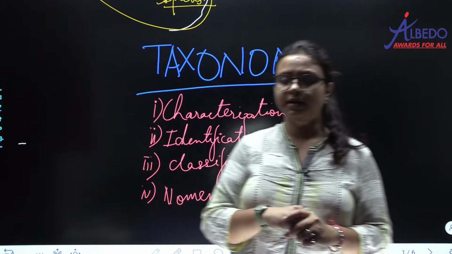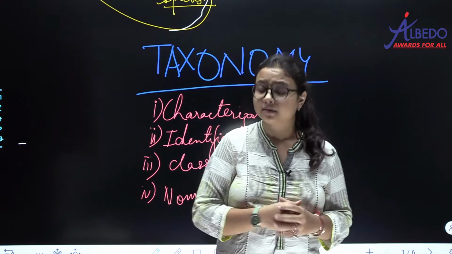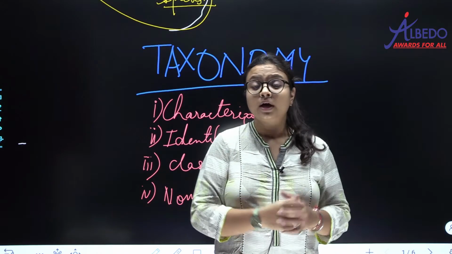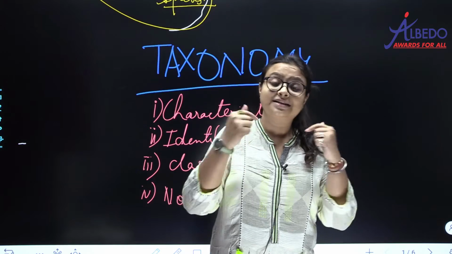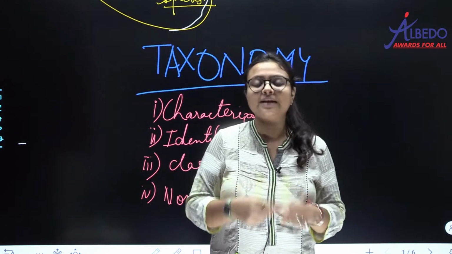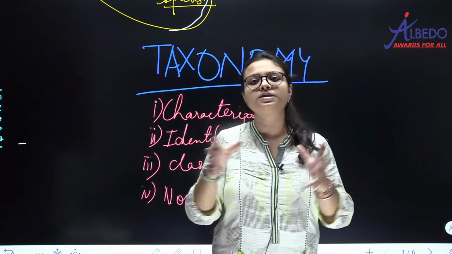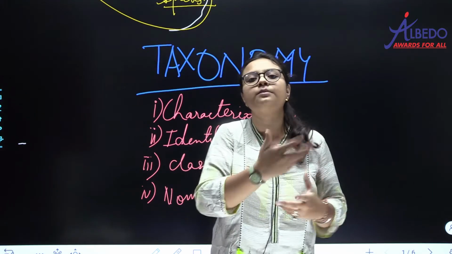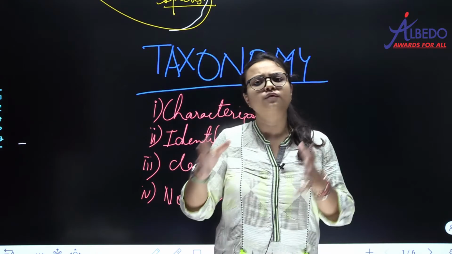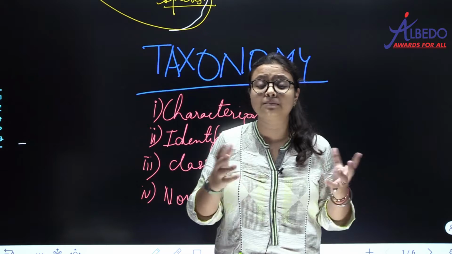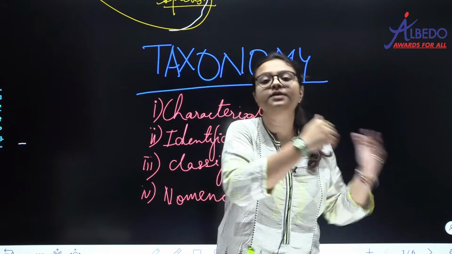The last one is nomenclature. Okay, you identified me as a human. How can you identify that yes I am a human? You need to name me, right? How will you say that अच्छा वो bio वाली मैम थी, उनका नाम क्या था? You must know the name so that you can refer to that particular organism. So these 4 processes are basic to taxonomy. अगर आप name नहीं करेंगे तो फिर आप उसको next time refer कैसे करेंगे?